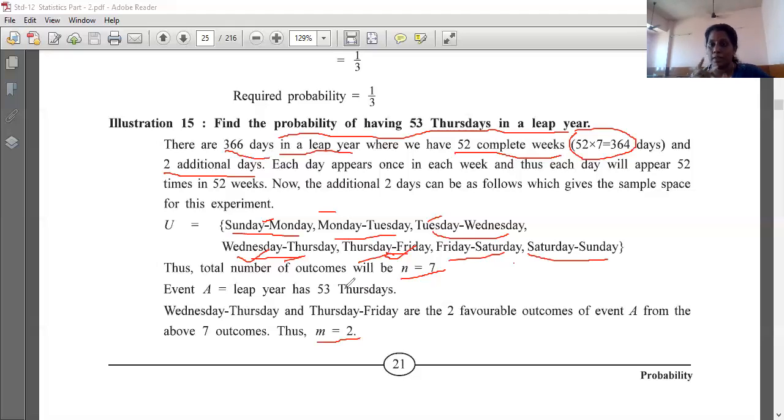Meaning 52 complete weeks are there, then for 53 Thursdays, one extra day is coming as Thursday. Okay, so in our sample space see where Thursday is: in Wednesday-Thursday there is one Thursday, and in Thursday-Friday there is one Thursday. So two outcomes we have taken. Your event A is that the leap year has 53 Thursdays, in that M comes to 2, right? Clear? So M comes to 2. Now we will see.